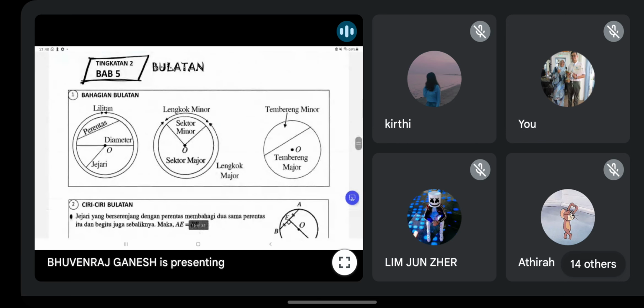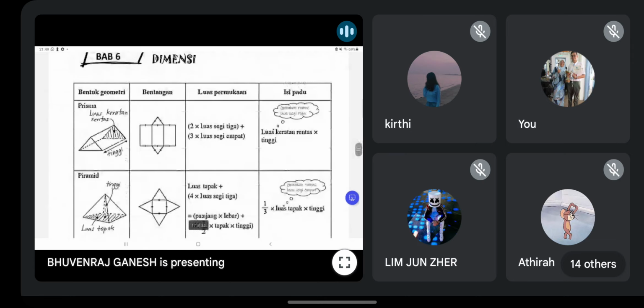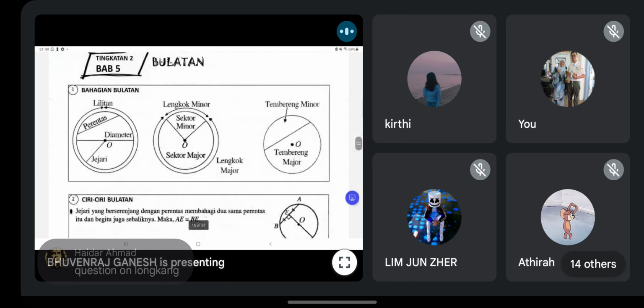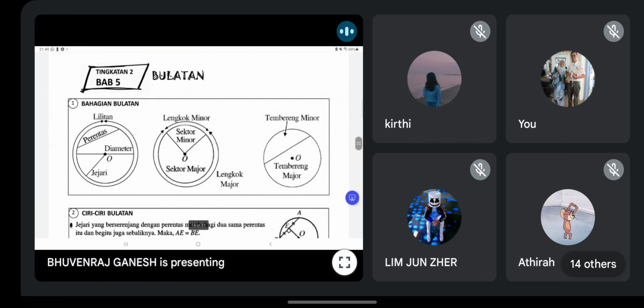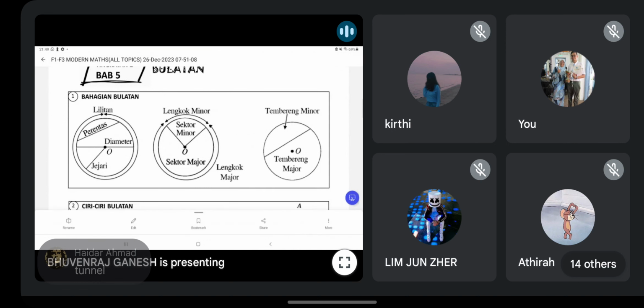Okay, so this is chapter 4. Oh, this topic important, guys. Guys, if you never focus all this while, this topic you must focus. Why I say that? Paper 2. Trust me, guys. Bulatan is one of the famous topics to come on paper 2. Circles. Yes, please. You all must know all of the properties of circle. This one must. Okay, I think this is the last. Let me see. Yeah, I think I'll make this the last. Okay. Question on longkang. You mean lengkong? Longkang? Oh, tunnel. Yes. Use bulatan also.